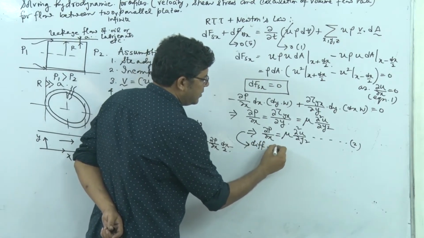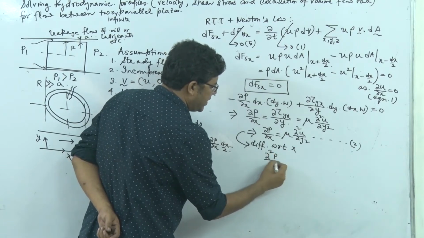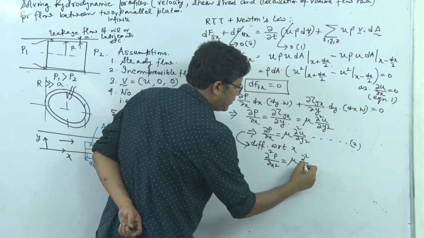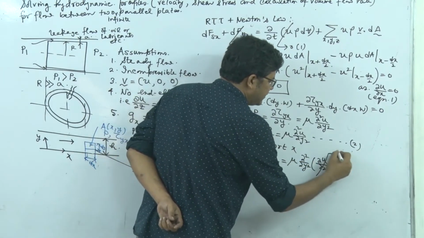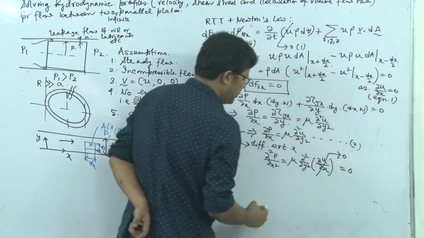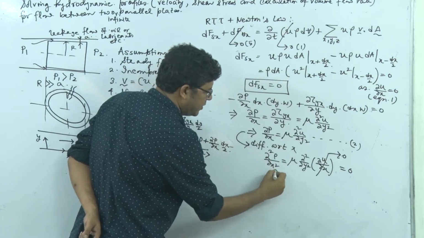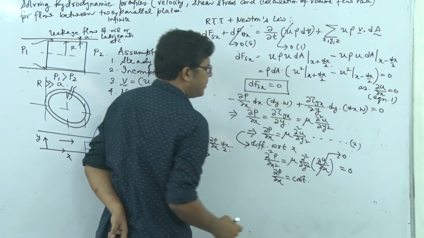Differentiate with respect to x. On this side I will get ∂²P/∂x², and upon interchanging the order of the derivative, this side is ∂u/∂x, and this ∂u/∂x is equal to 0, so overall equal to 0. So the second derivative of pressure with respect to x is equal to 0. So its first derivative ∂P/∂x is constant, right?